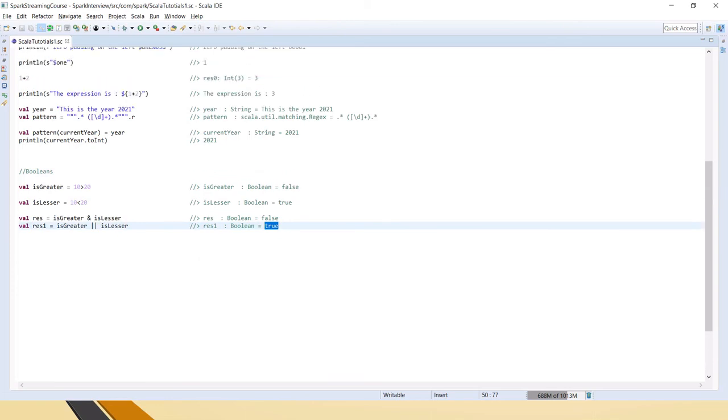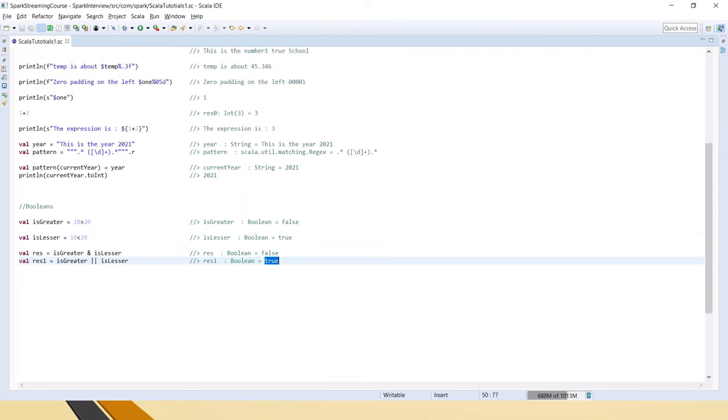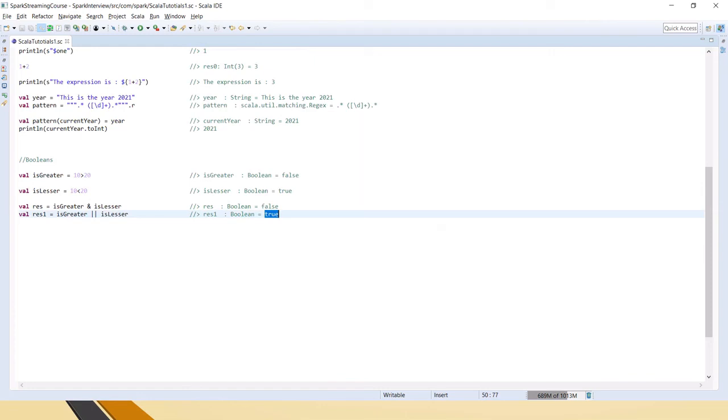So friends, this is about the basic data types. We have seen all these things, right? Also, if you want to compare any strings, you can just say str1 equal to str2. This is how we compare in Scala.